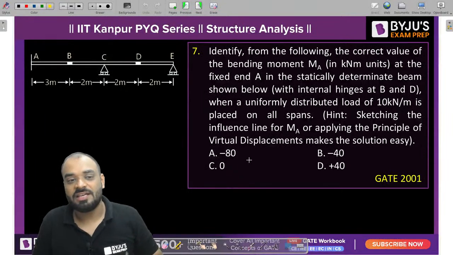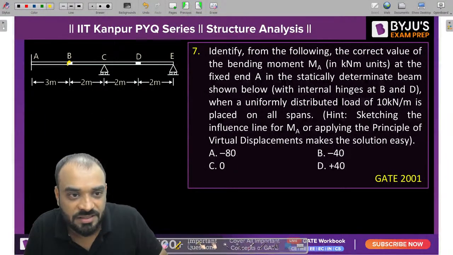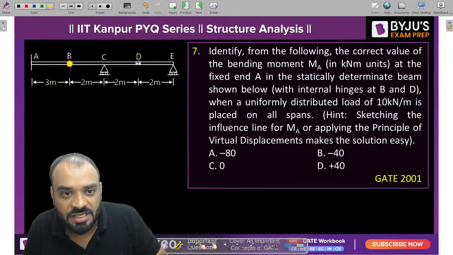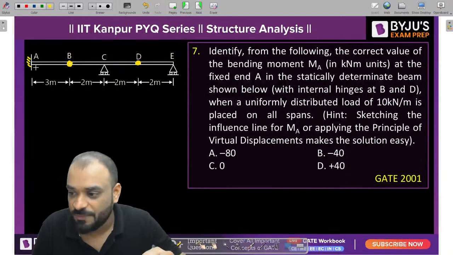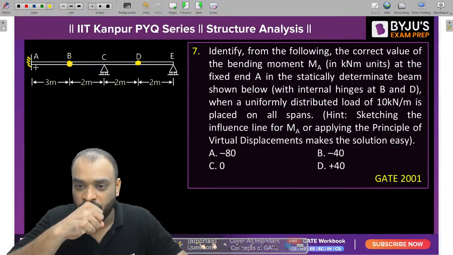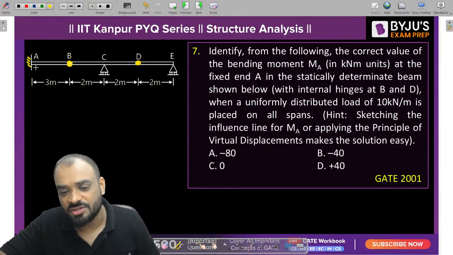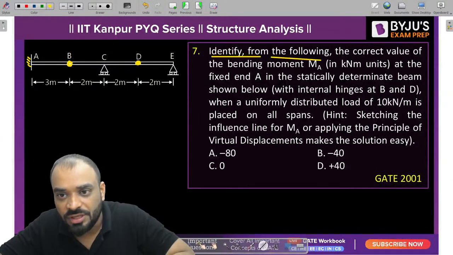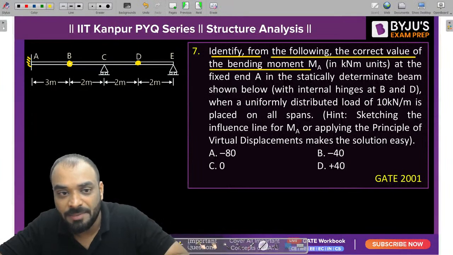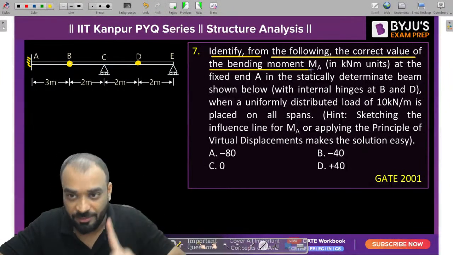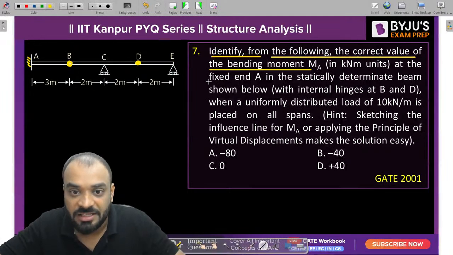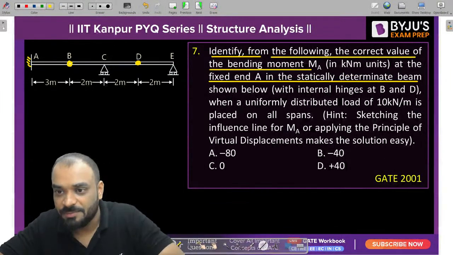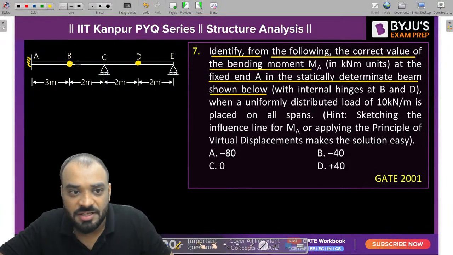Next question, again asked in GATE 2001. Please consider this particular point B and point D as a hinge, an internal hinge, and this is basically your fixed support. Now let's read the question first, then we'll discuss. Identify from the following the correct value of the bending moment MA. We need to find out the value of M in kilonewton meter at the fixed end in the statically determinate beam shown below, with the internal hinges at point B and at point D.